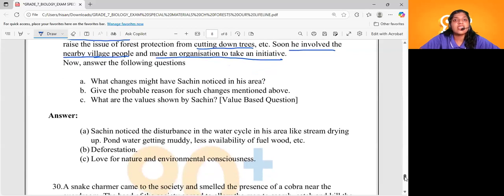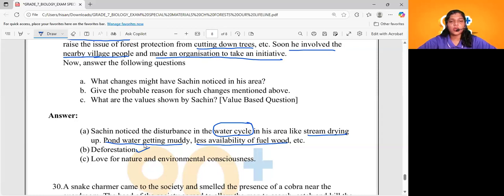Yes, Sachin noticed the disturbance of the water cycle. That is why the streams were drying up, right? Streams drying up, pond water getting muddy, less availability of fuel wood. So that might be a reason why the water cycle is being disturbed. Give one probable reason for such changes mentioned. What might be the reason? We know that, right? Deforestation might be the reason.